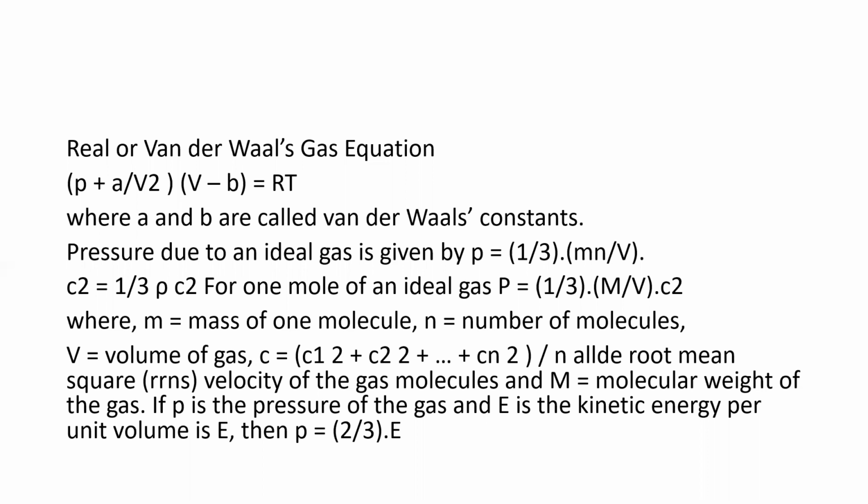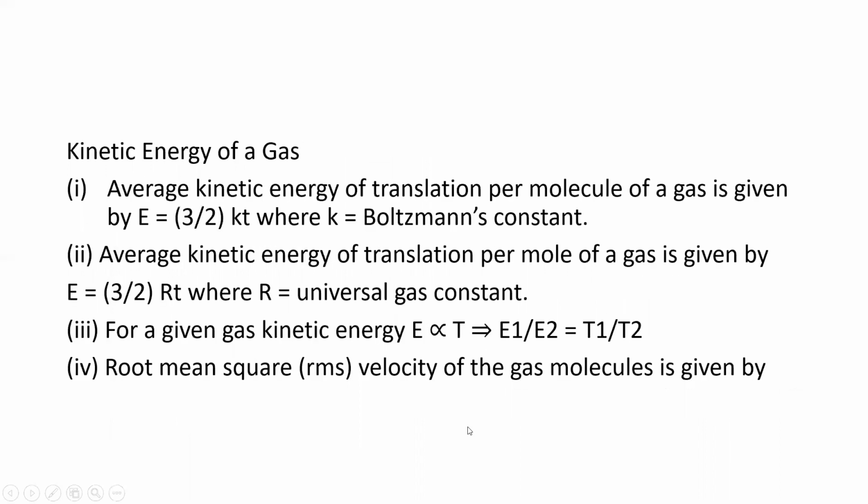It is given by root mean square velocity of a given mass of a gas. Capital M is the molecular weight, rho is the density, P is the pressure, and E is the energy per volume. Then we can also write the expression for pressure of a gas as 2 by 3 into E. E is energy, 2 by 3 is constant. So here we can see that the pressure of a gas is directly proportional to energy.